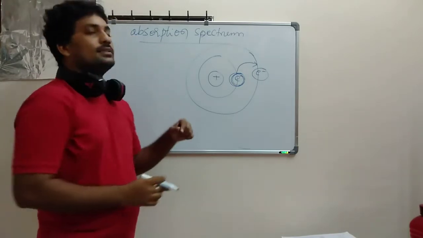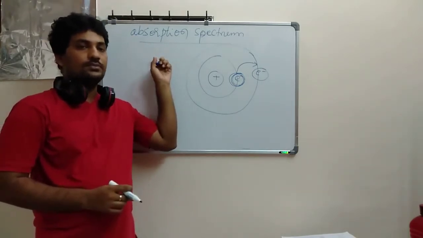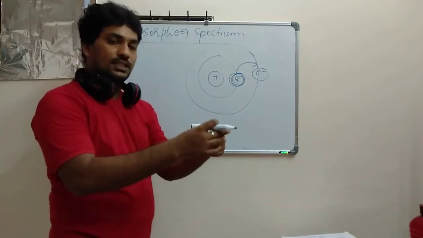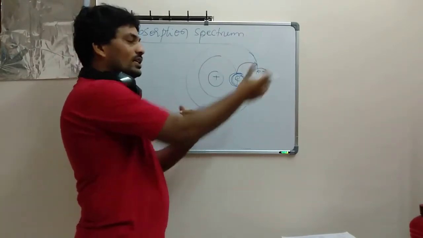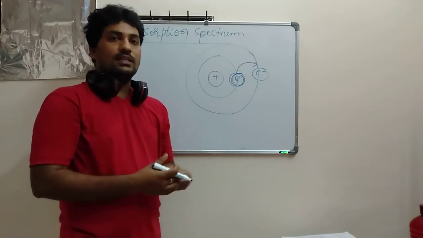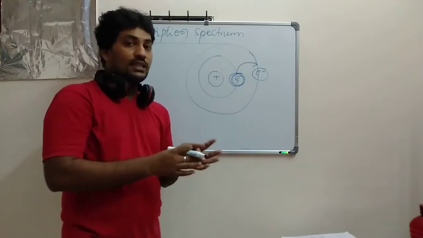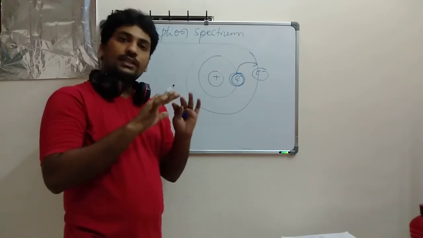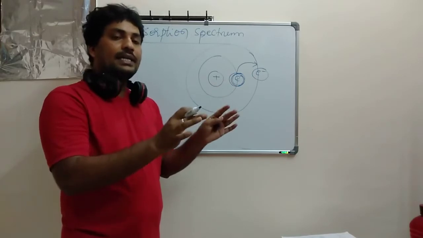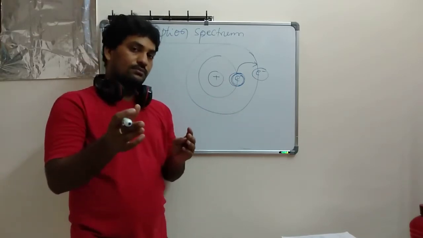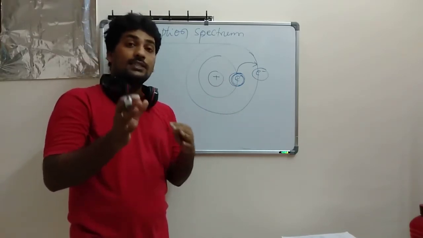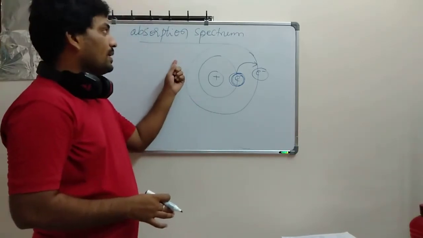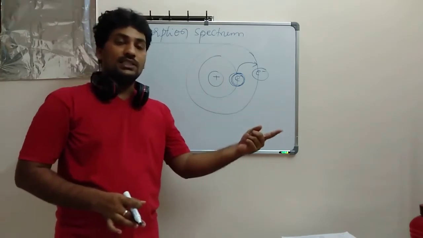That spectra is called an absorption spectrum. So this is important. It happens while absorbing energy, while the electron is transitioning from one orbit to the other orbit. Is this spectrum different from the emission spectrum? No, it is also the same. It is identical to the emission spectrum. That is a most important point, and it has been asked in many competitive exams. So you should remember that the absorption spectrum is identical to the emission spectrum.